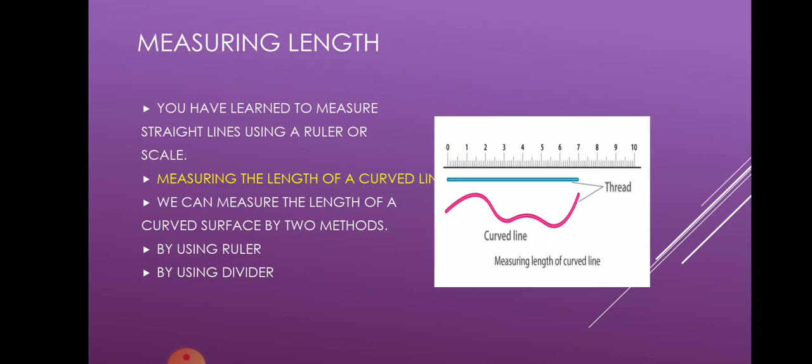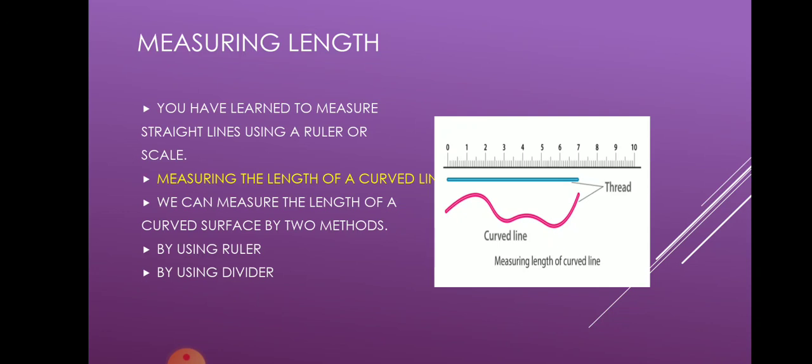First, for the one end of the thread which I am holding, I'll put a knot on it and name it P. Then I will keep that point P on the end of the scale where it is marked 0 centimeter, and the other end of the thread I will place until it is stretched.